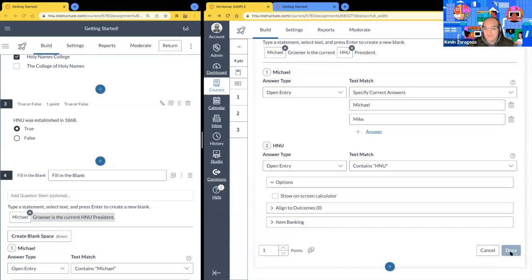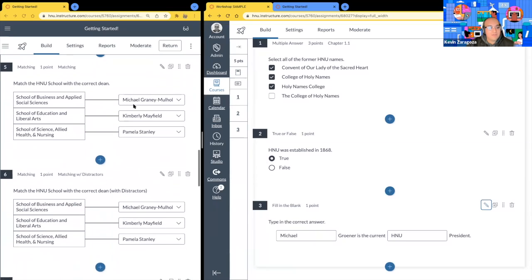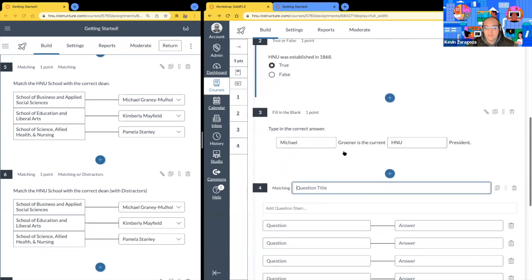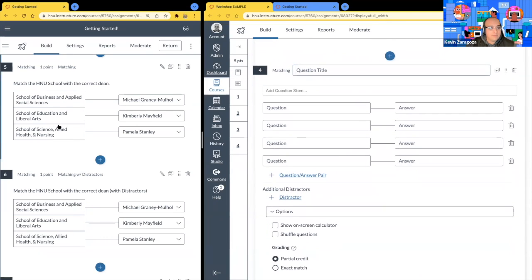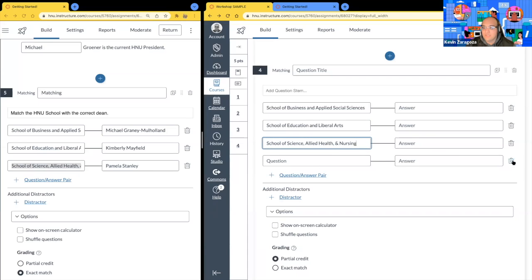All right, let's go ahead and hit done. Let me scroll down over here. And the next one we're going to is called matching. Let's go hit plus, and then let's hit matching. Okay, so for this matching type question, I'm going to go ahead and place my questions or the schools here. Copy, paste, copy, and paste. I do not need this fourth option, so I'm just going to go ahead and delete it.